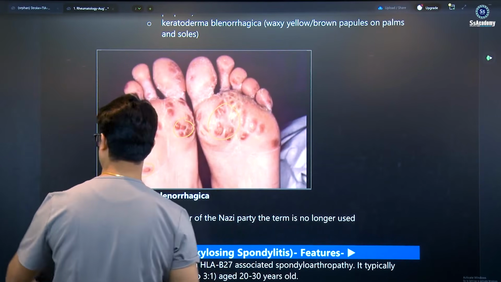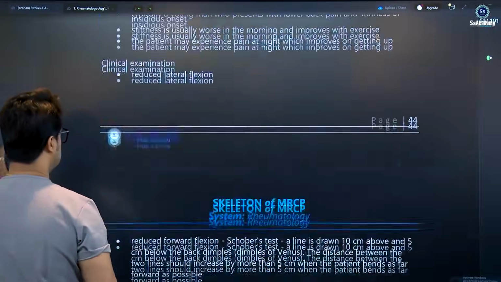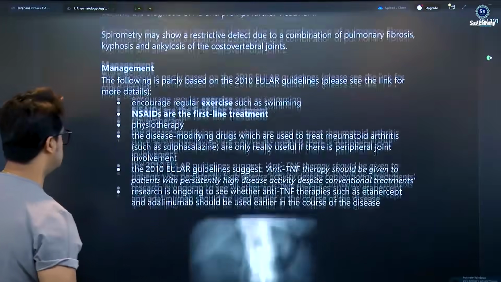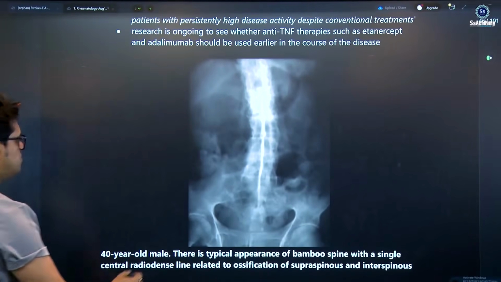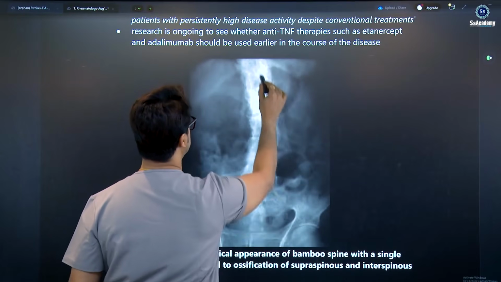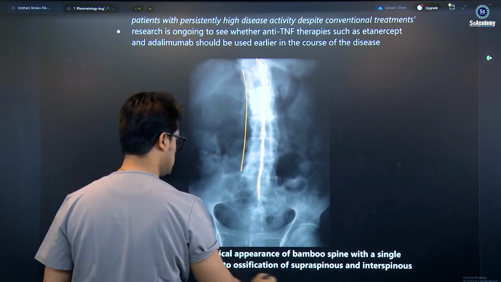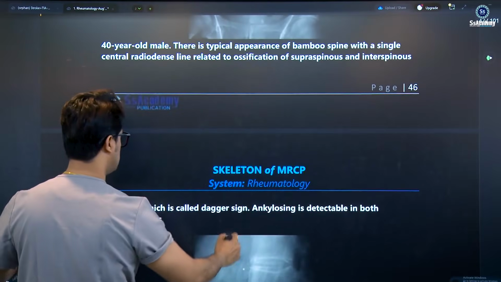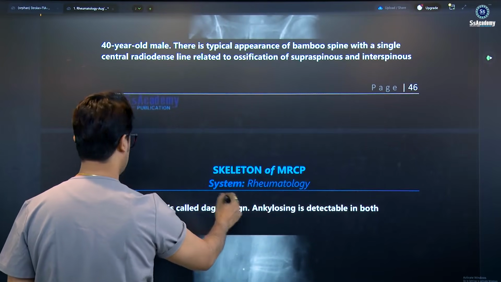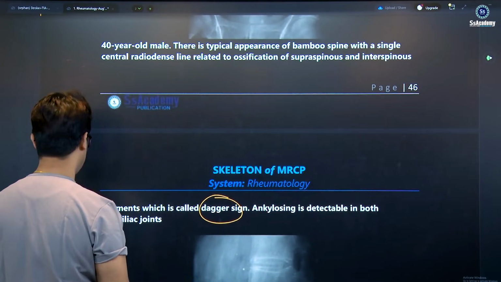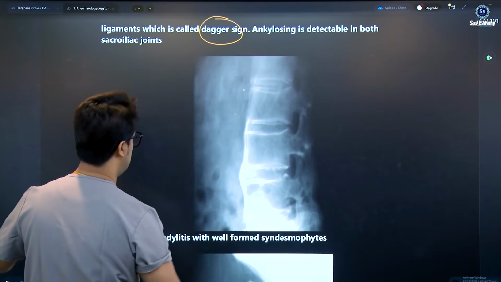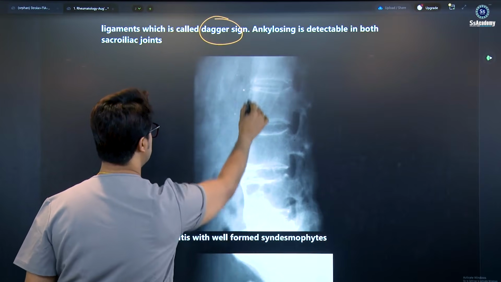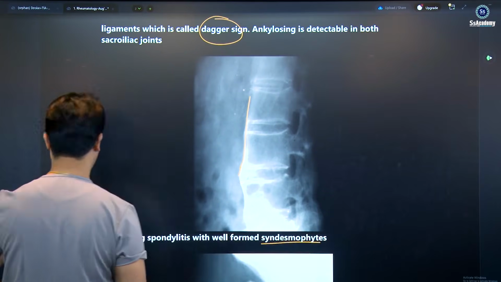So ankylosing spondylitis, more than 5-star, 7-star. Ankylosing spondylitis investigation and management are very hot for the exam, a 7-star topic. You can see the bamboo spine. The single radiological picture, called the Dagger sign, is detected in both sacroiliac joints. And here you see the well-formed syndesmophytes.